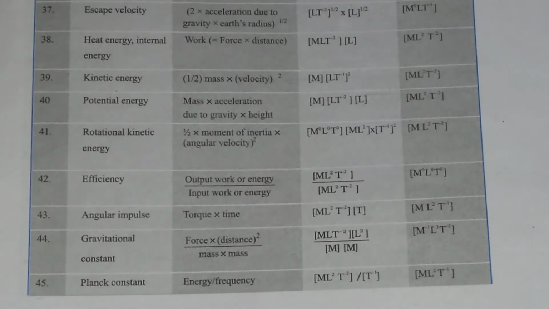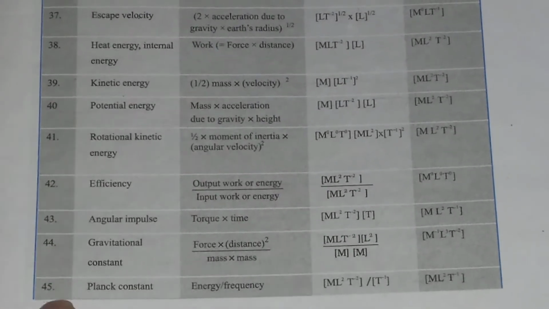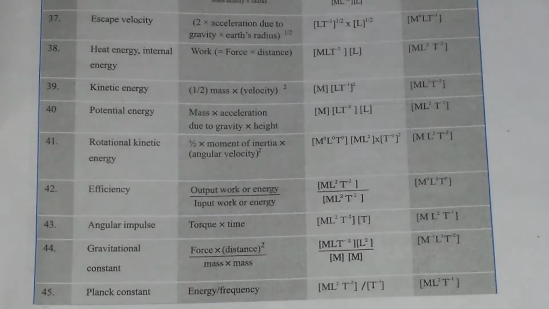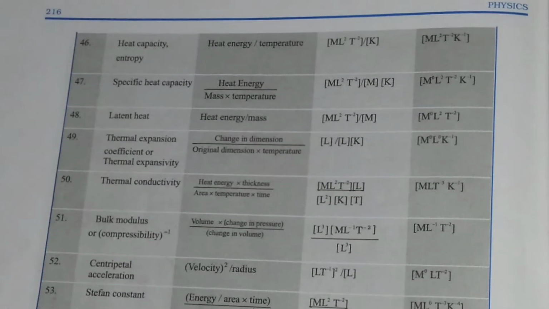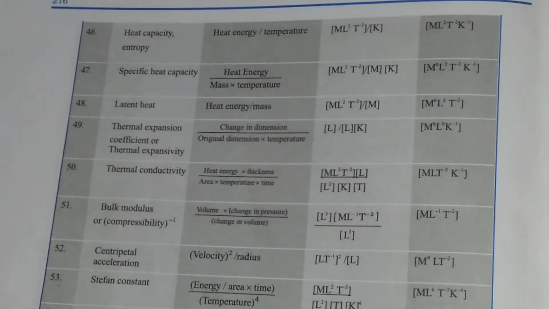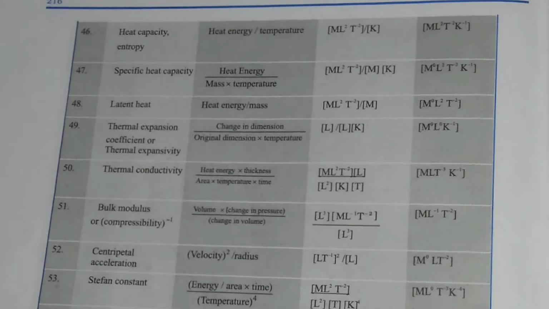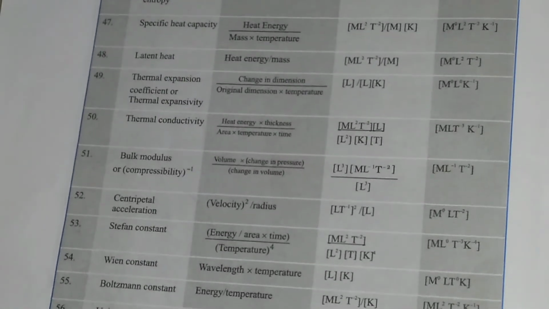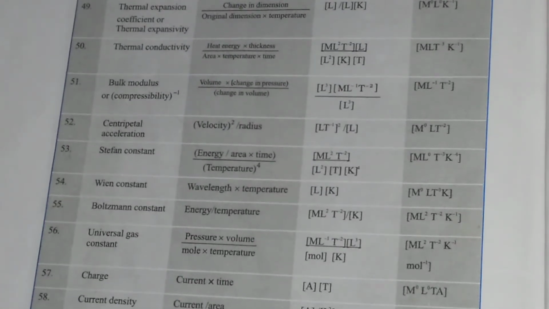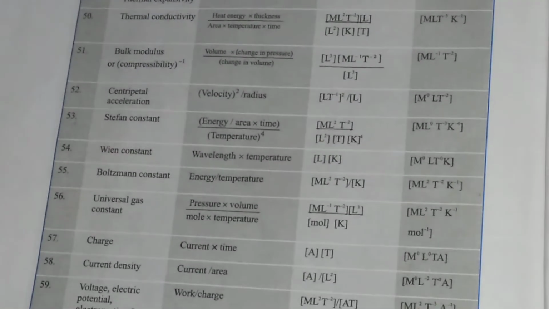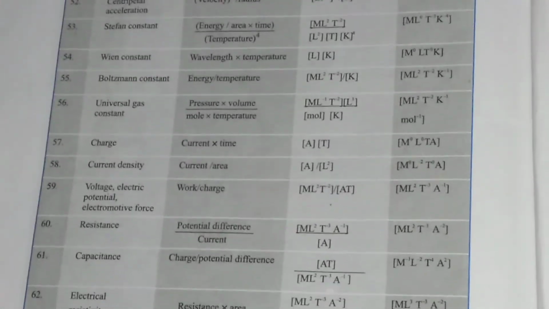In the examination, you will be asked to find the dimensions of most of these physical quantities, like Planck's constant, gravitational constant, etc. In heat and thermodynamics, you will encounter physical quantities like heat capacity, entropy, latent heat, thermal expansion, thermal conductivity. Similarly, bulk modulus or compressibility, Stefan's constant, Wien's constant, Boltzmann constant, universal gas constant.